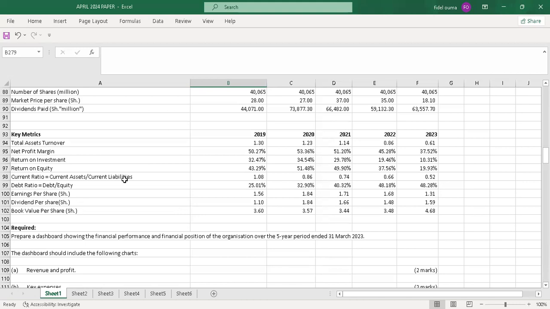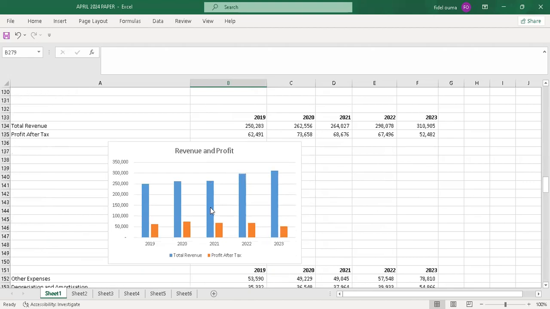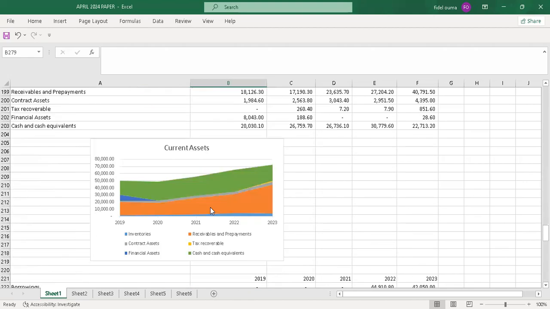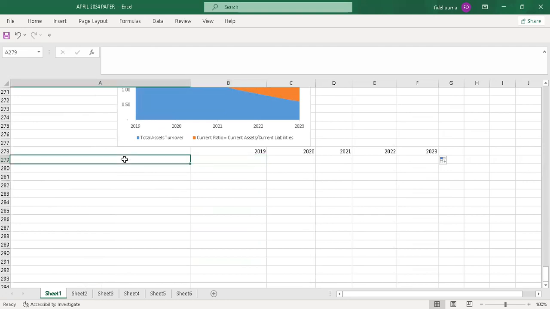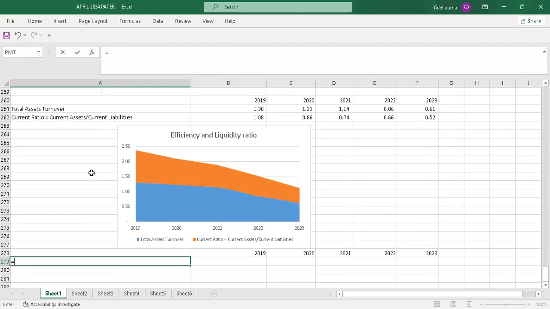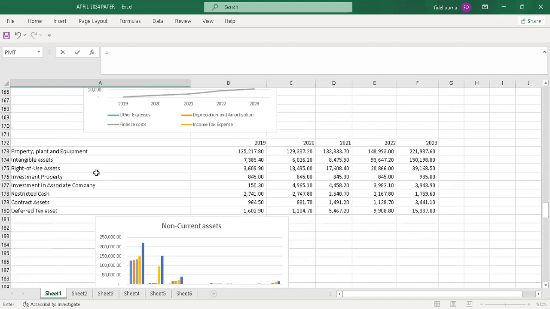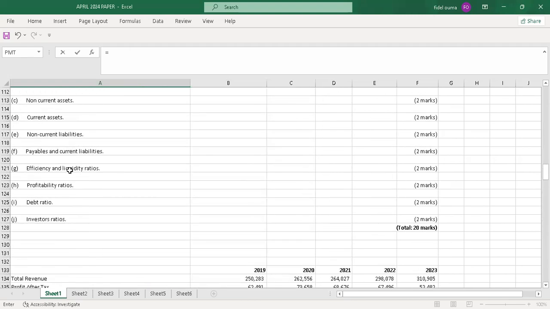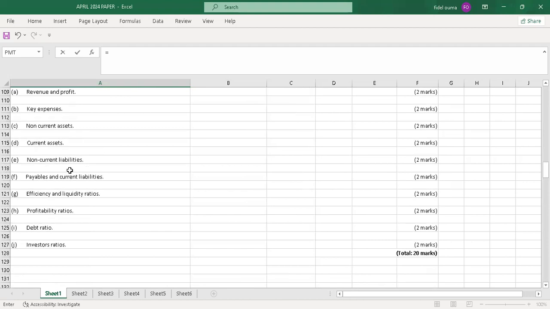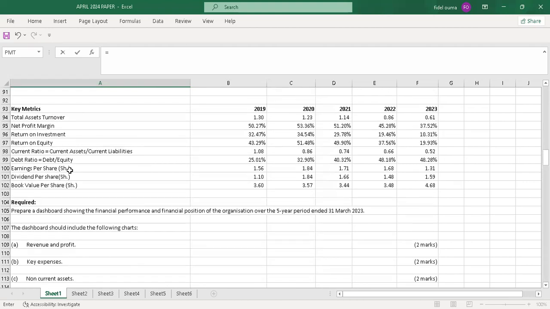So I'll check what is provided under the key metrics. I'll start here, just say equals to, and I'll check whether there was a net profit margin. Yeah, there's net profit margin. It's here.